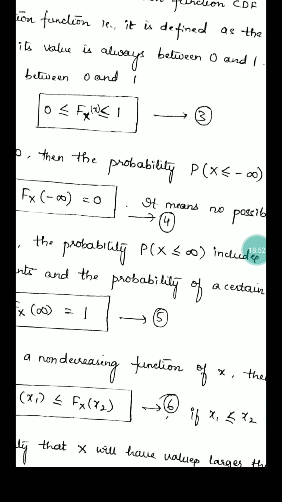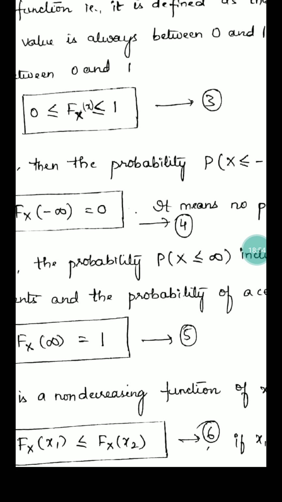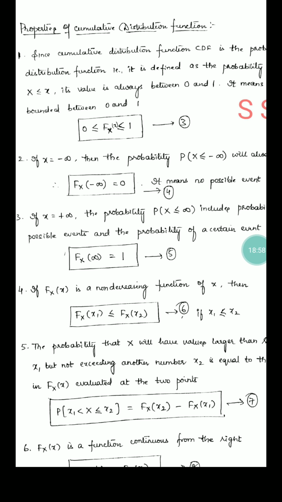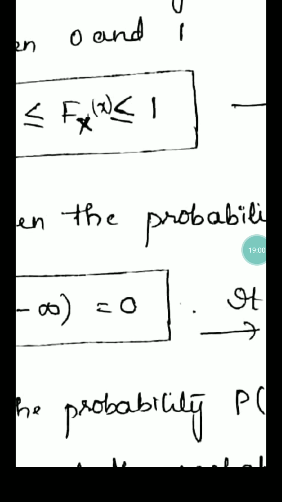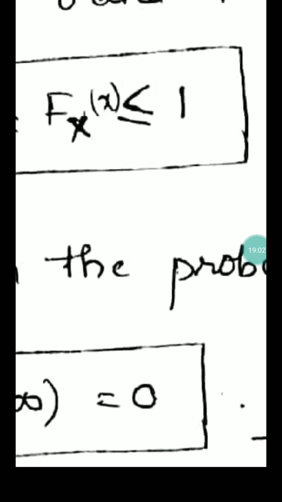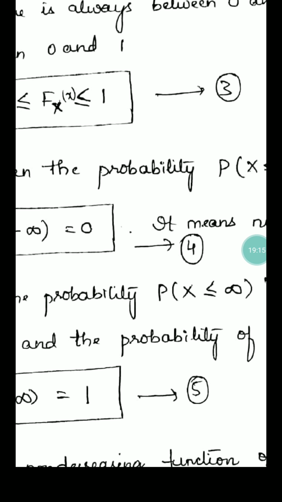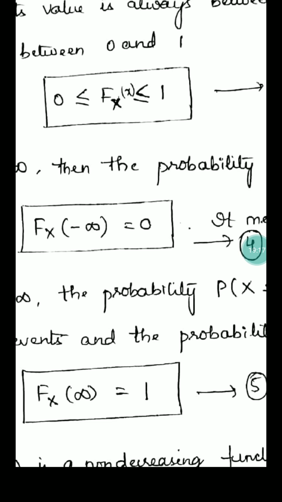First, every probability lies between 0 and 1. That's why it is called cumulative. That's why here I prefer capital Fx of x if it is the cumulative distribution function CDF. If it is only the probability distribution function, we simply write f of x. Since it is between 0 and 1, we can write 0 less than or equal to capital Fx of x less than or equal to 1.